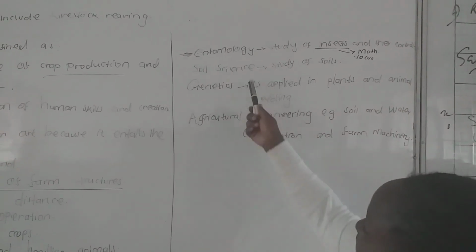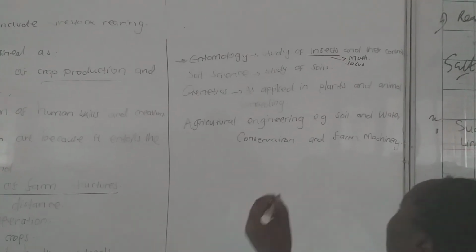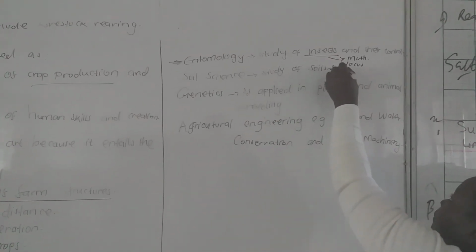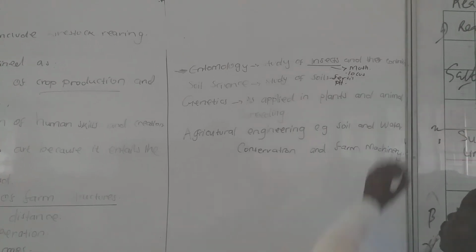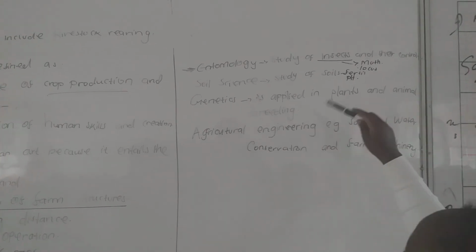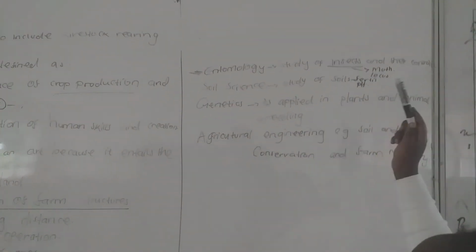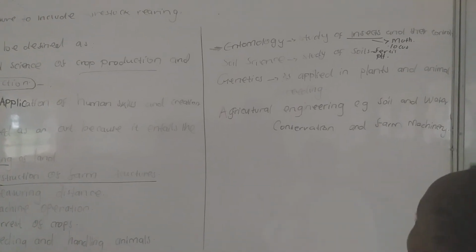We have soil science, which is just the study of soil. You can talk here about the study of soil fertility or the study of soil pH.